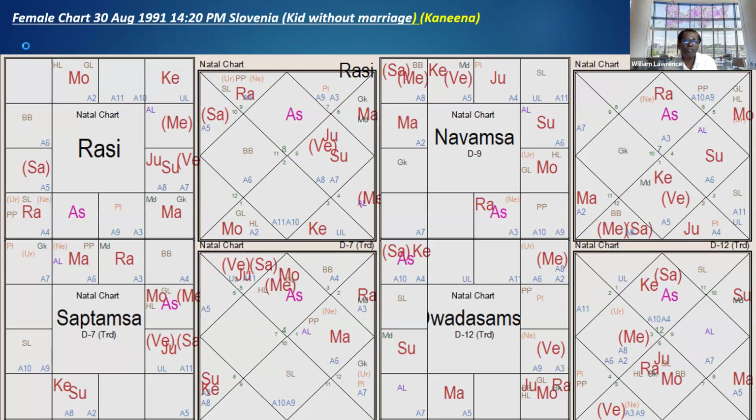Directly from the Lagna, the 5th house has no Rahu, but you can see the 5th from Jupiter has Rahu sitting there. In the Navamsa chart, you can see clearly Rahu is in Lagna, Venus and Ketu are sitting in the 7th house, and Jupiter is in the 8th house. In Saptamsa, very clearly, you can see the 5th house has Ketu and Sun.